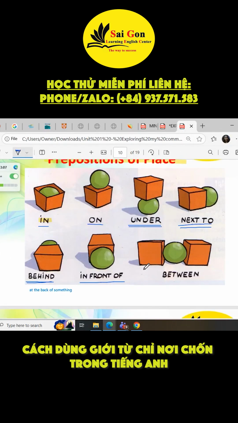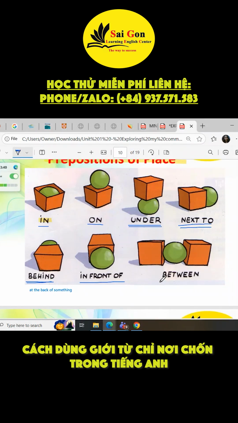In front of. The light is in front of the box. Very good.